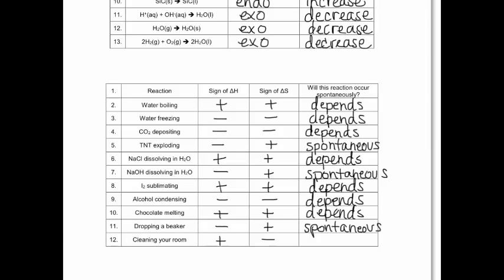And then this last one, cleaning your bedroom, obviously you have to put in a lot of energy. It is endothermic, and you're actually creating order, so you're decreasing the chaos of your system. So this will never be spontaneous. It goes against the laws of the universe.